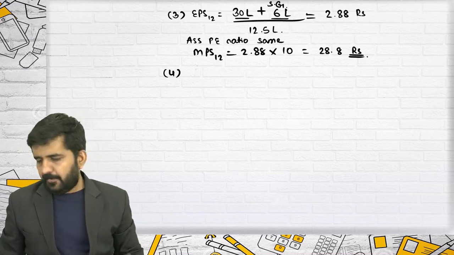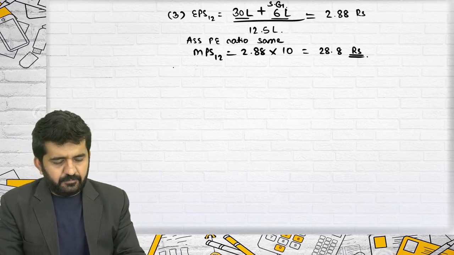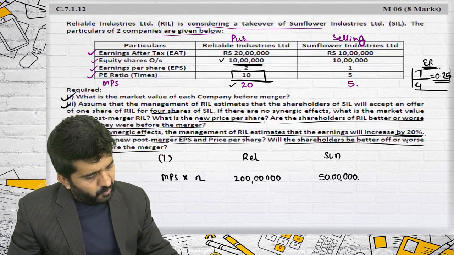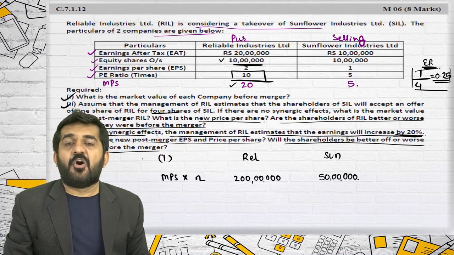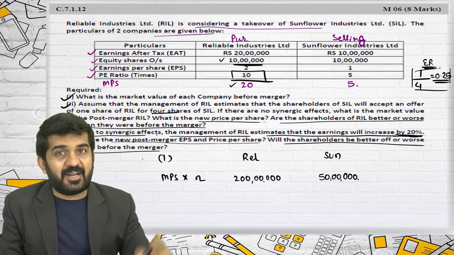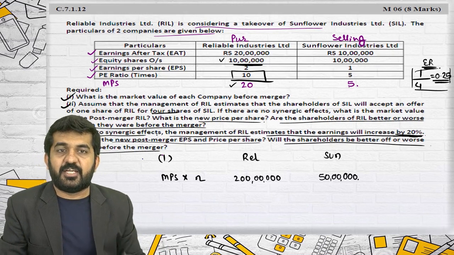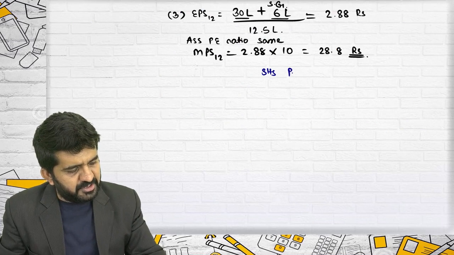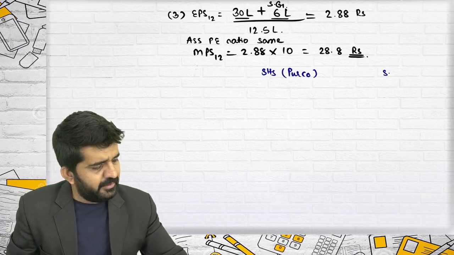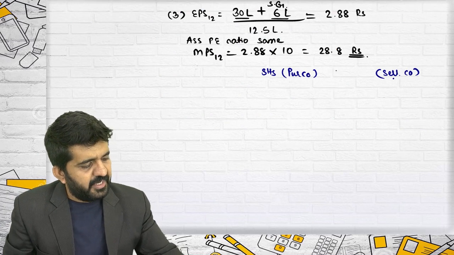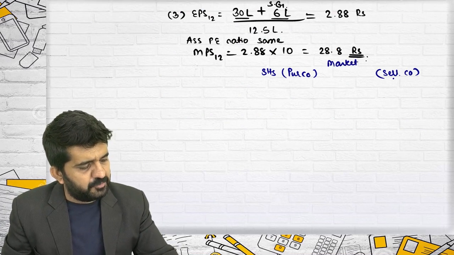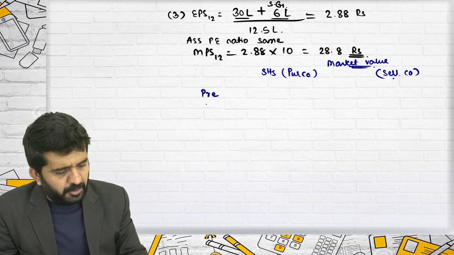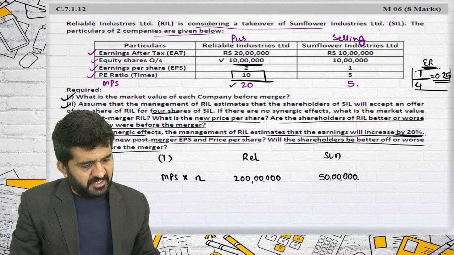Fourth. It is the third itself, but they are asking whether the shareholders will be better off or worse off than before the merger. Not of RIL only; now they are specifying both. So the shareholders of the purchasing company and the selling company, and we will be talking in terms of market value. Let me find the pre-merger market value of the purchasing company.